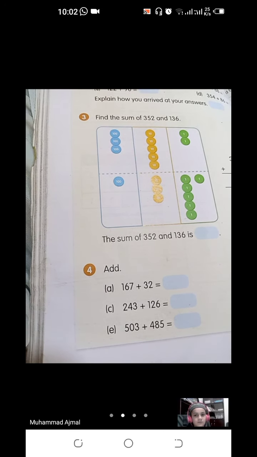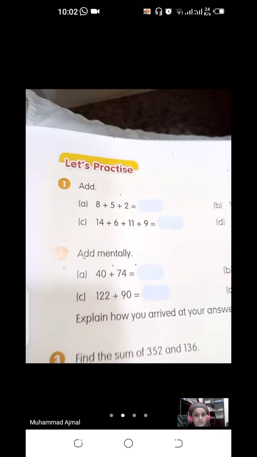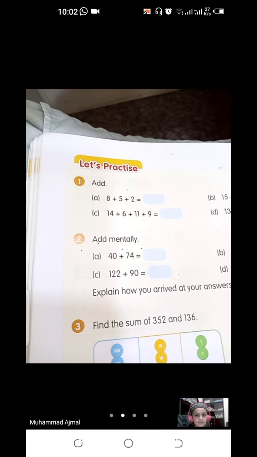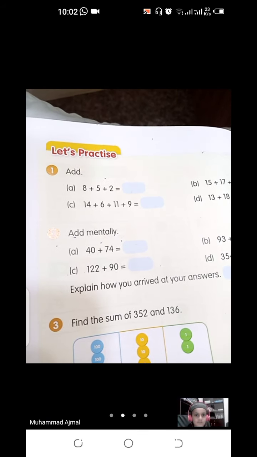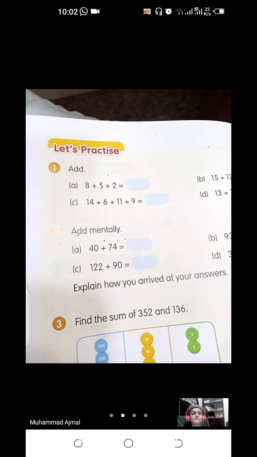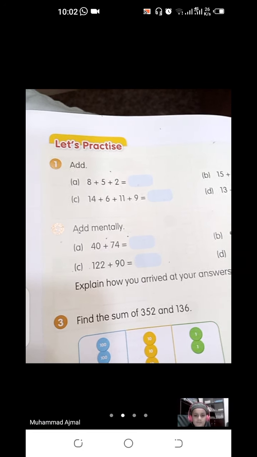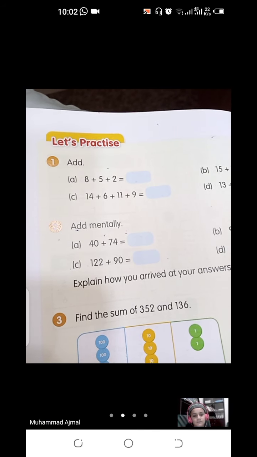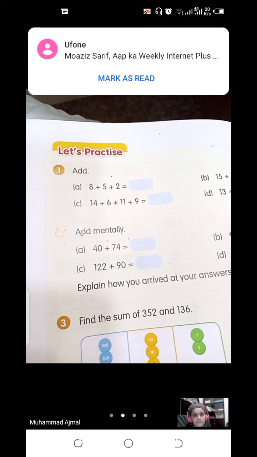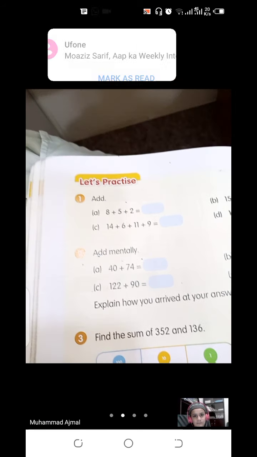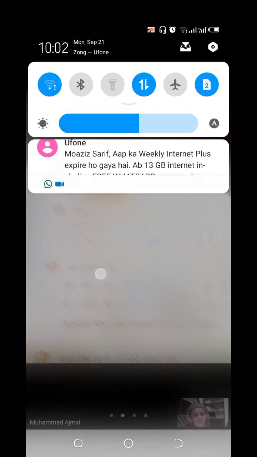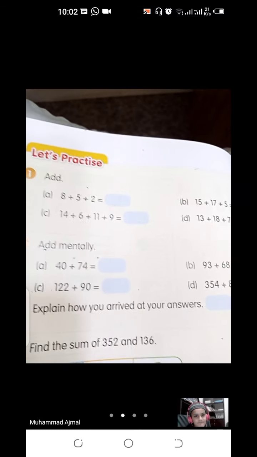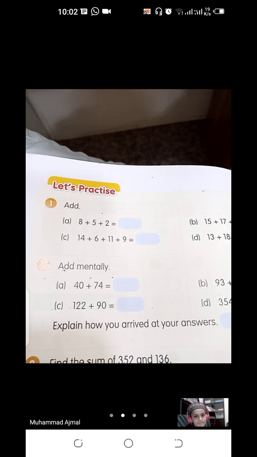So this is addition, and the first question is 8 plus 5 plus 2. This topic is about whether you are doing the addition in your brain, so it's add mentally. So 8 plus 5 plus 2 is 8 plus 2 is 10 and plus 5 is 13.